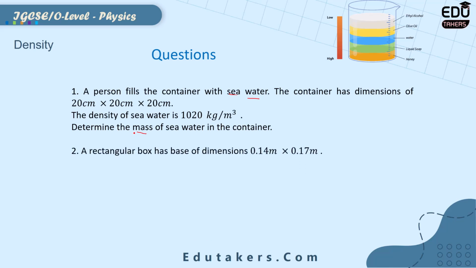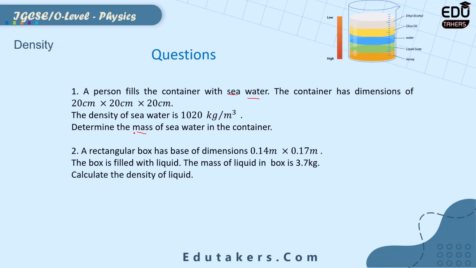Question number 2. A rectangular box has a base of dimensions 0.14 meter times 0.17 meter. The box is filled with liquid. The mass of liquid in the box is 3.7 kg. Calculate the density of the liquid. Here you need to calculate the density of the liquid because the mass as well as the dimensions of the rectangular box are given.